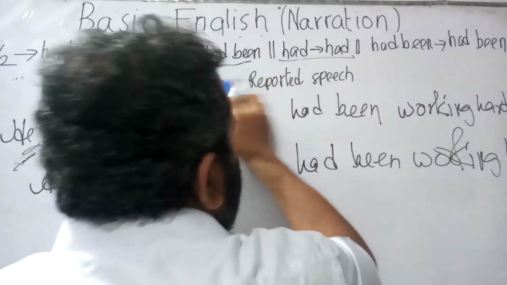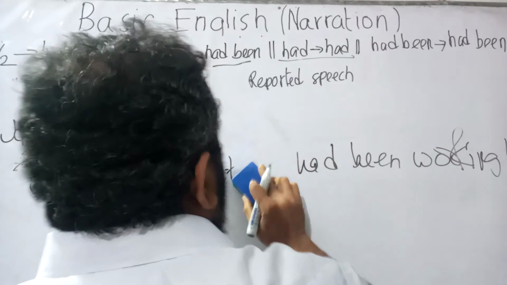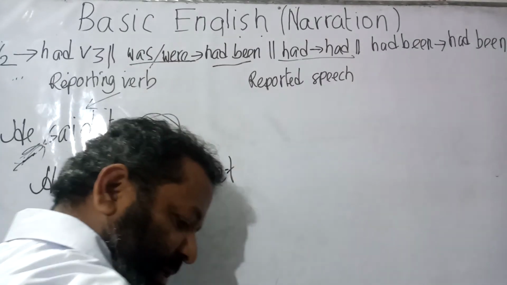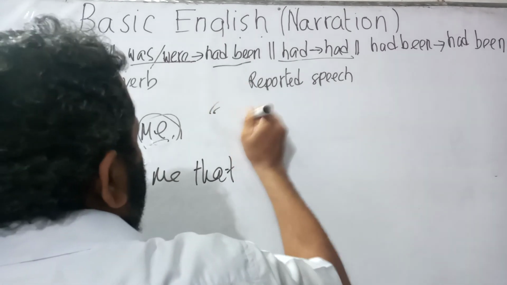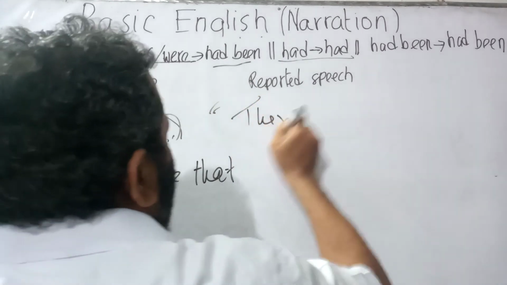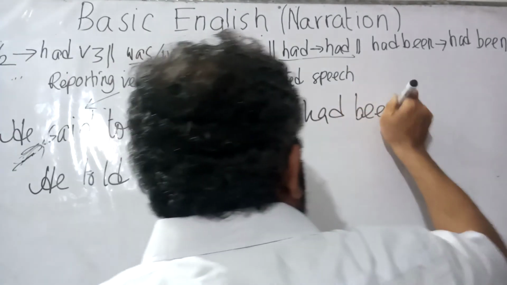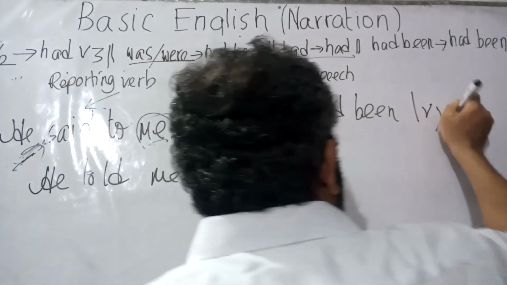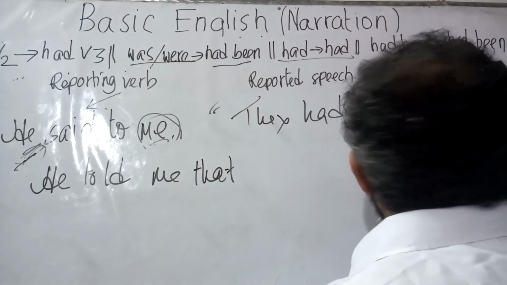Now, let us go to the last sentence of today's class. It would be he, she, it, or let us give they. They had been trying hard.